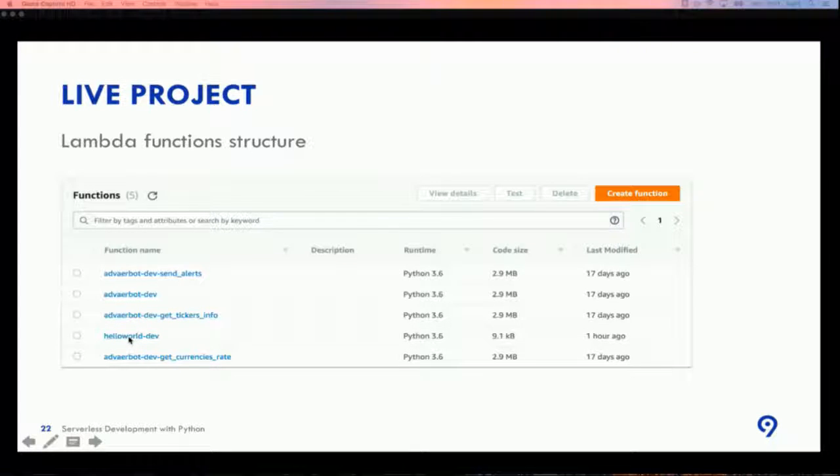So the main con of Chalice is that it packages the whole code base into one Lambda function that can become huge over time. That's why you cannot develop full production applications with Chalice for now. You can only split Lambda functions if they are scheduled or if you decorate them as pure Lambda.